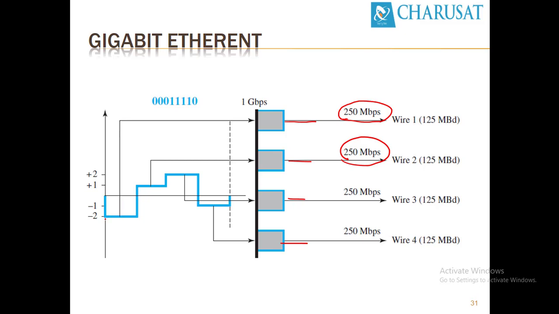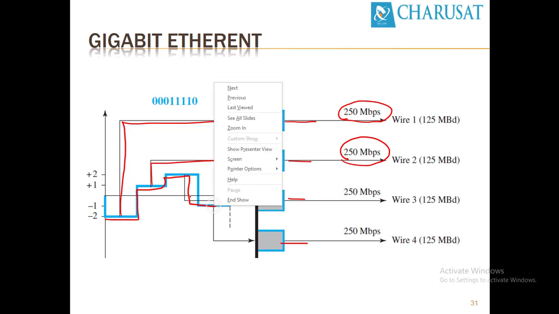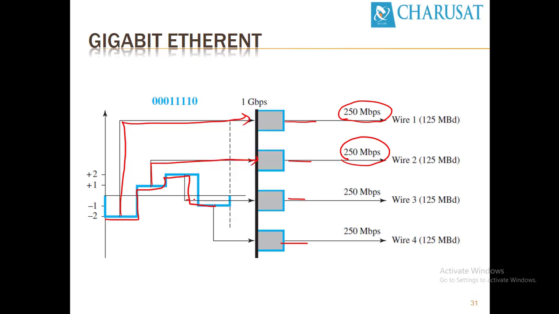You can see the first signal is transferred over here, the second over here, the third over here, and the fourth one over here. So the 4 different elements of these binary patterns are transferred over 4 different pairs of wires. At the receiver side, they will be received and combined together to create 8 bits. This scheme is used in Gigabit Ethernet.